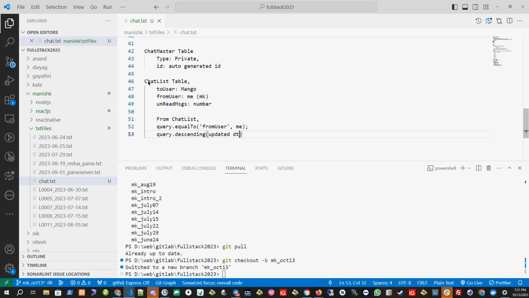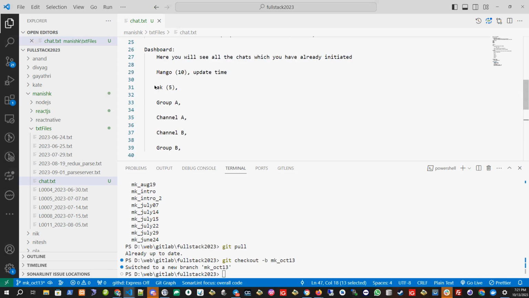So what will happen? I will go to chat list. I will query all where from user is me, and then I will get all the people whom I'm chatting with, so that I can display this each record.